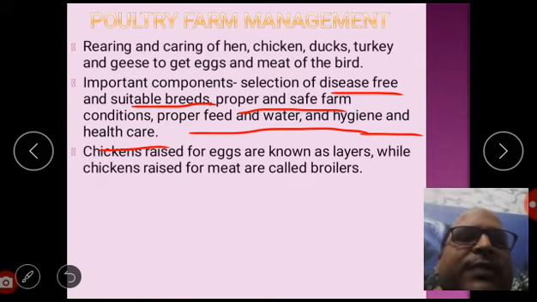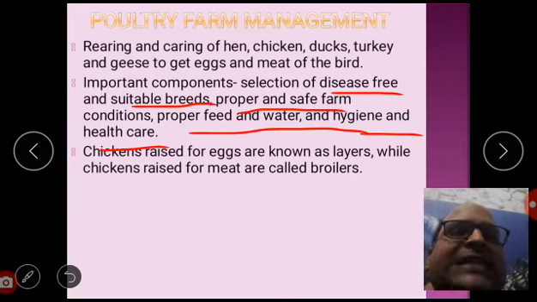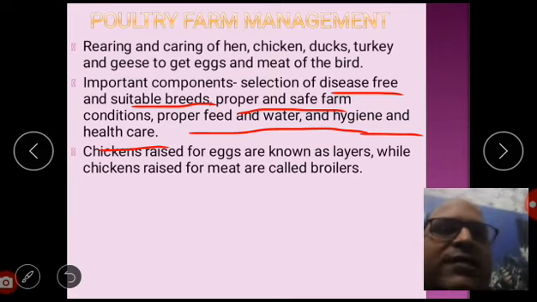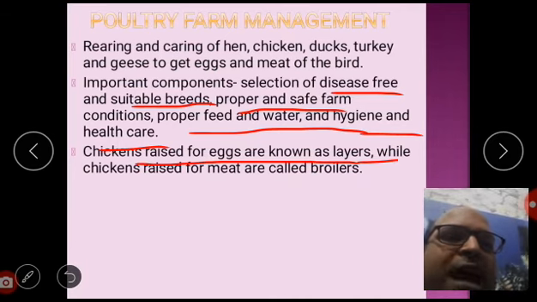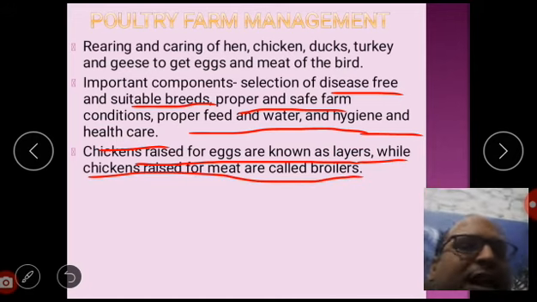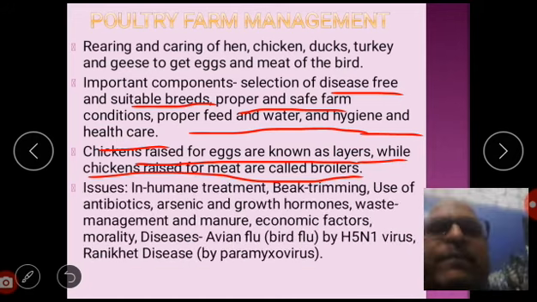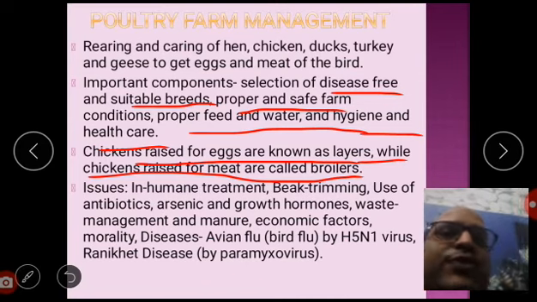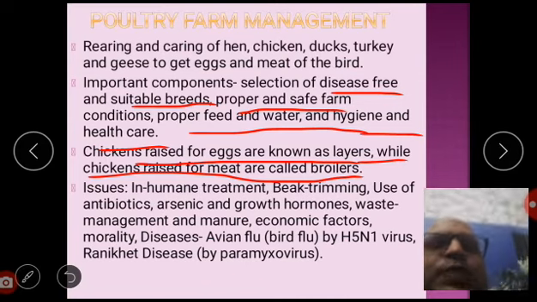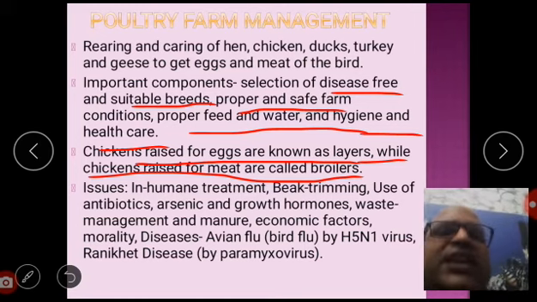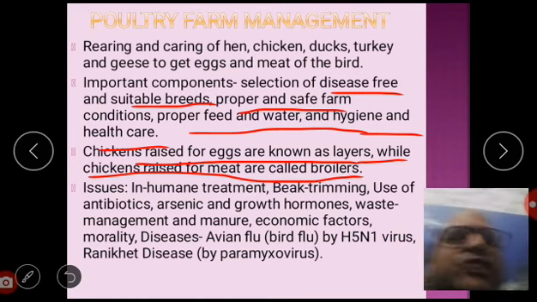Next, we have to keep in mind that chickens raised for eggs are known as layers. This you learn. Chickens raised for eggs are known as layers, while chickens raised for meat are known as broilers. Next thing, issues. What are the issues over here? Number one, inhumane treatment of the birds, that means hen and chicken and all.